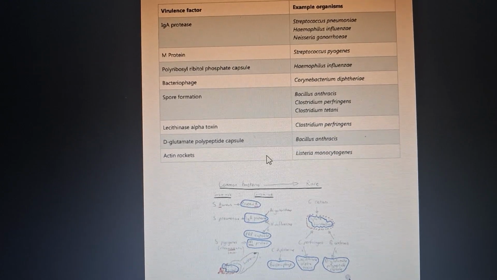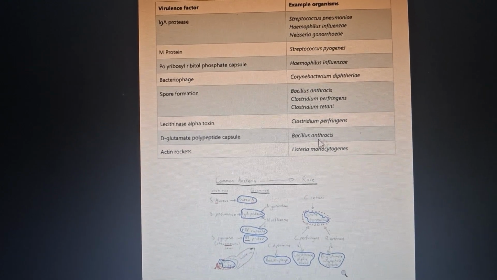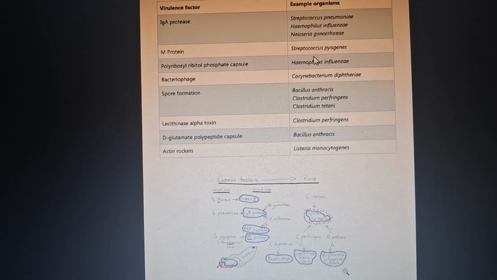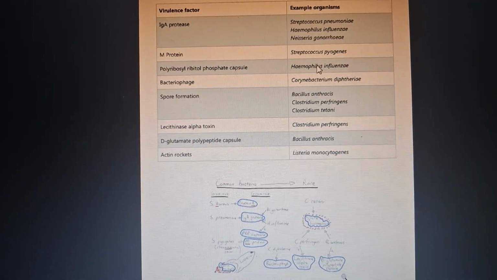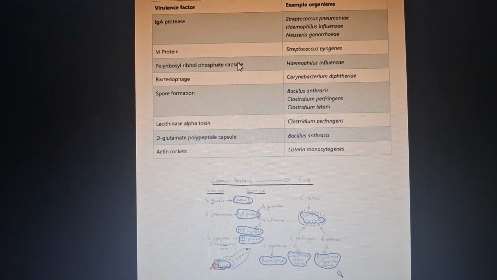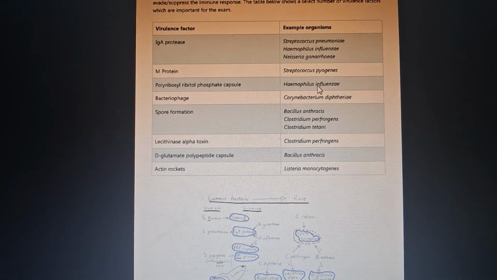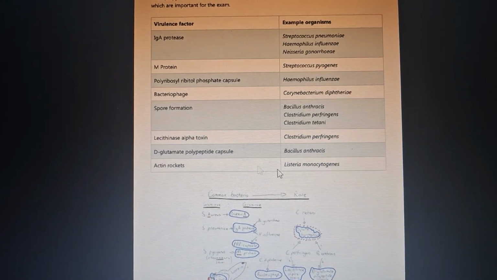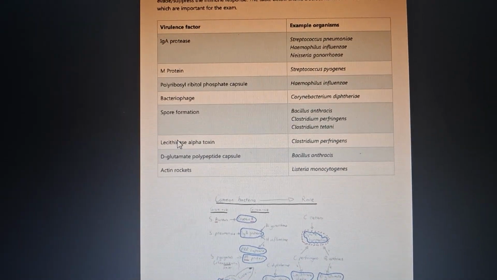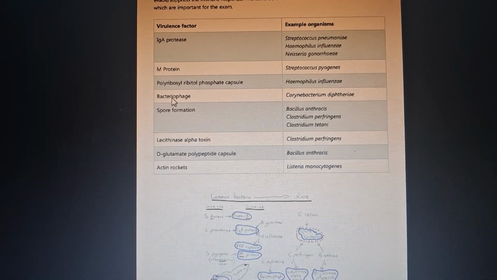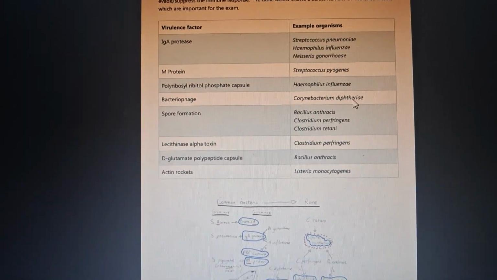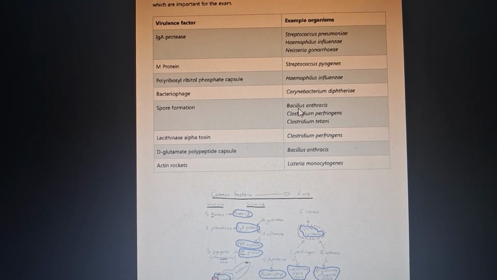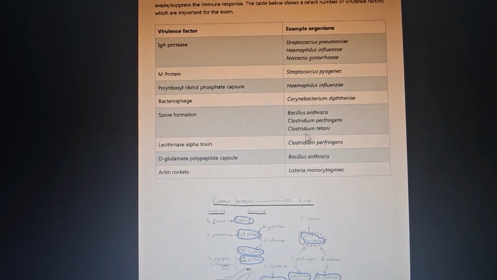So there are two capsules. One capsule is Bacillus anthracis, and the second capsule, PRP capsule, is saying Hib, and Hib for Haemophilus influenzae. Okay, so PRP capsule is Hib, and we will remember it by Haemophilus influenzae, and the D-glutamate capsule by CAB, actin, Listeria monocytogenes, and I make you remember B and D, bacteriophage, Corynebacterium diphtheria, spore formation BCC, Bacillus anthracis, Clostridium perfringens, Clostridium tetani.